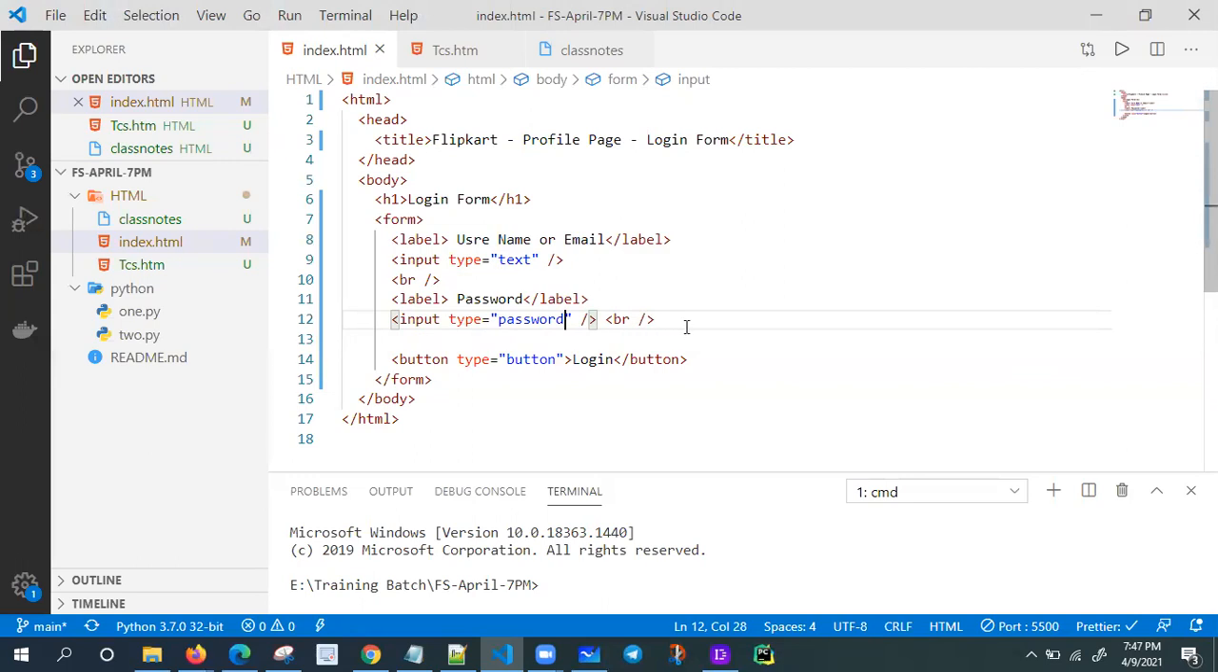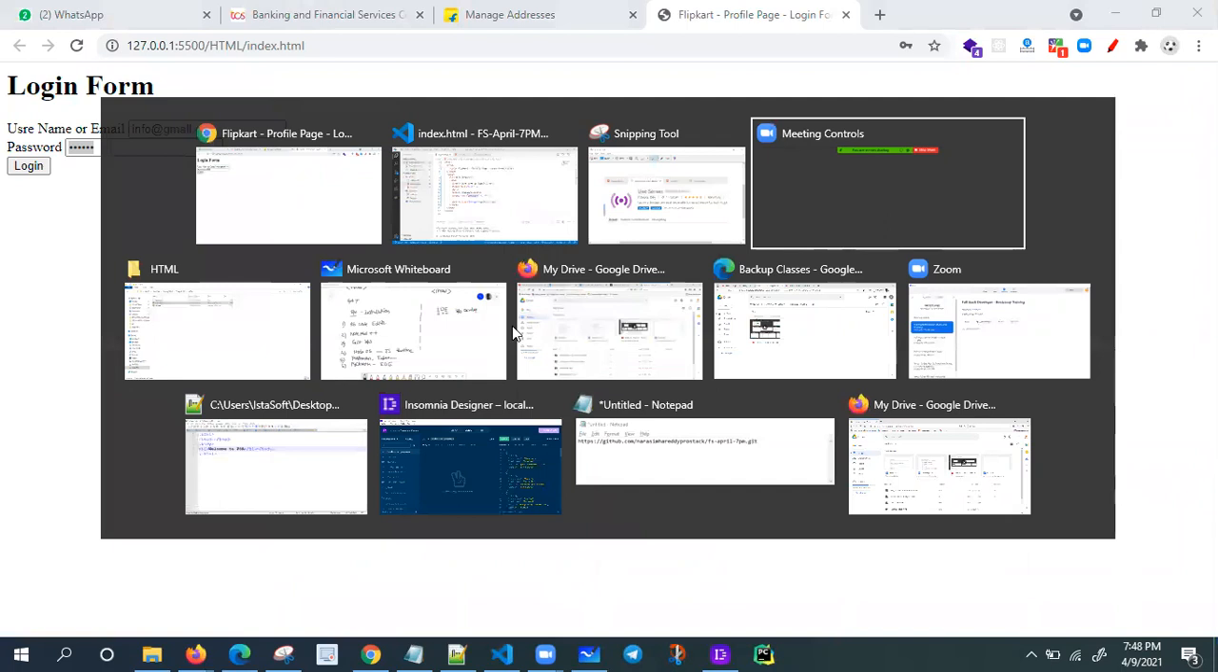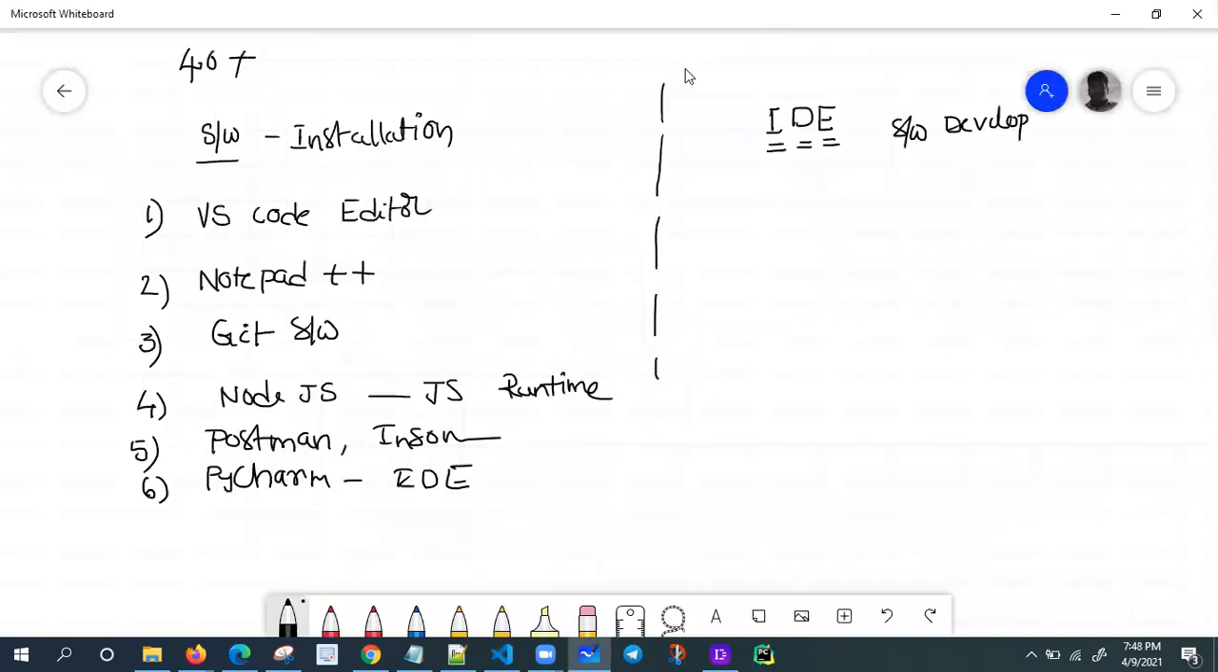So the entire game is here only. Input type equal to text, input type equal to password, input type equal to email. We have so many values here. Let me try them one by one.